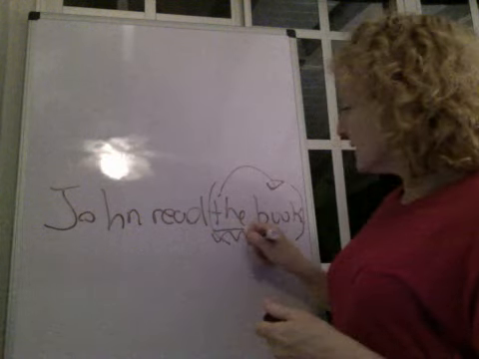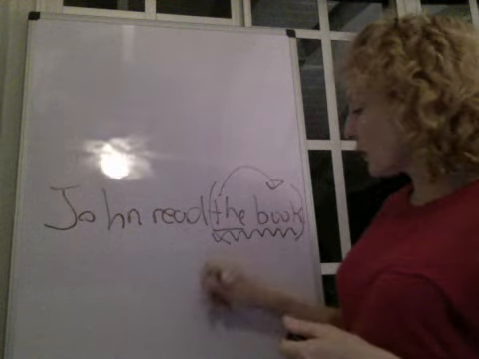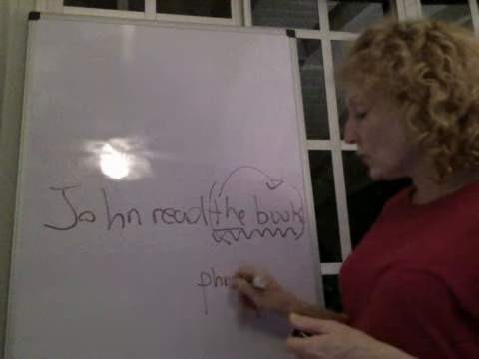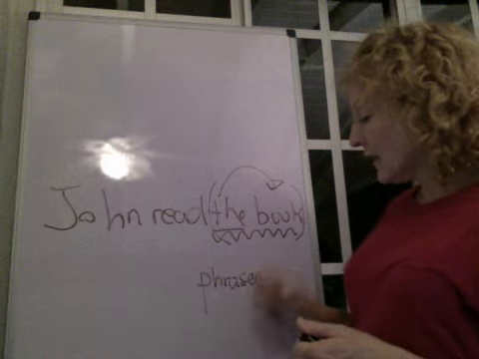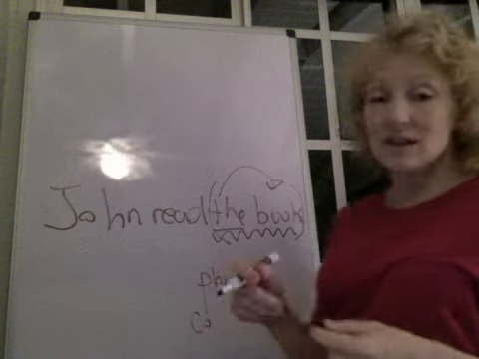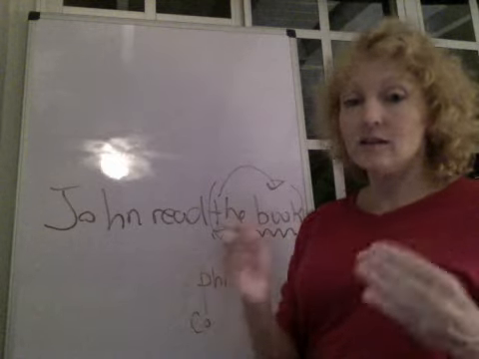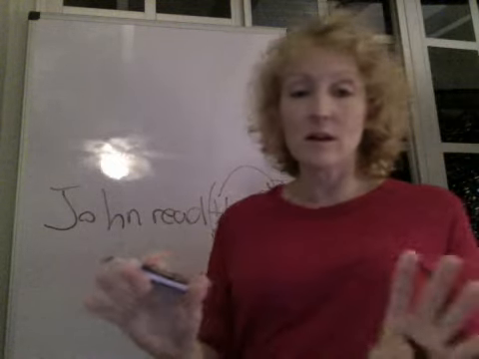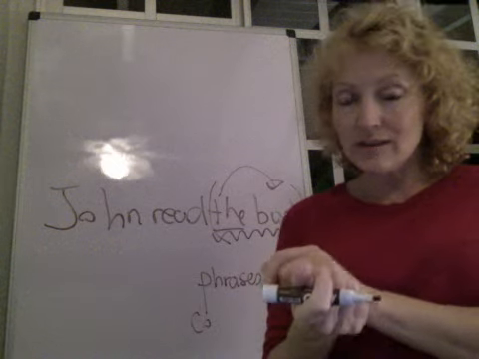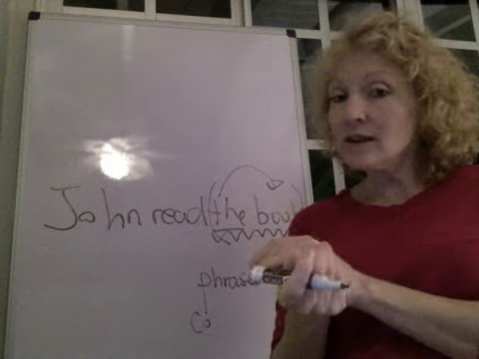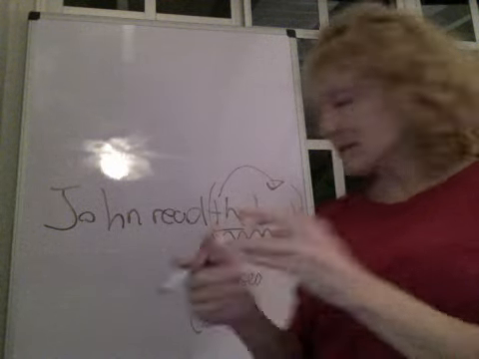So the idea is that sentences are comprised of units that we call phrases. And constituents is just another way to say a phrase. It means exactly the same thing. So the constituent structure of a sentence is the same thing as the phrase structure of a sentence.